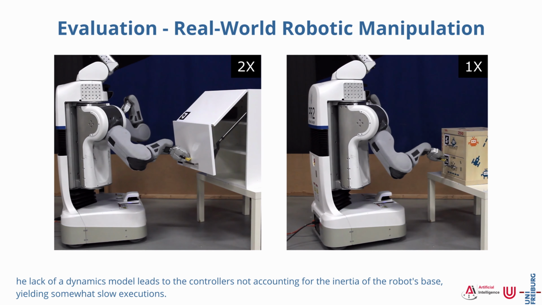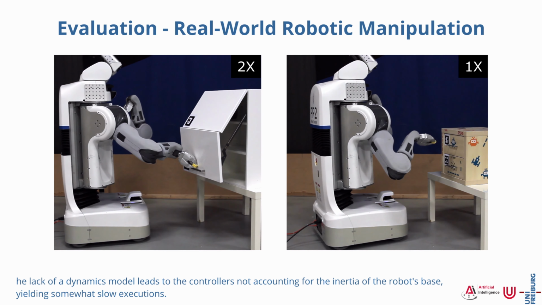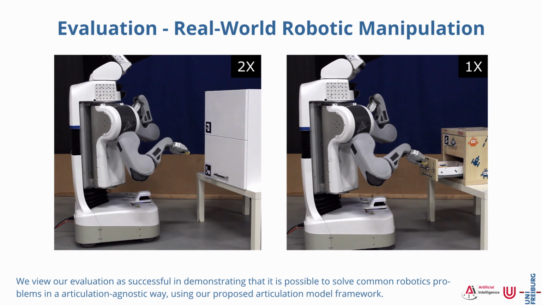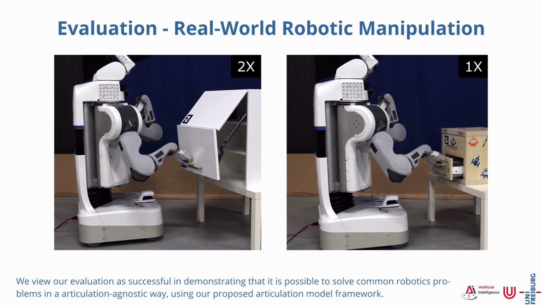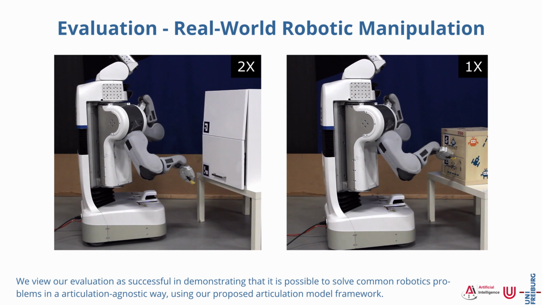The lack of a dynamics model leads to the controllers not accounting for the inertia of the robot's base, yielding somewhat slow executions. We view our evaluation as successful in demonstrating that it is possible to solve common robotics problems in an articulation-agnostic way using our proposed articulation model framework.